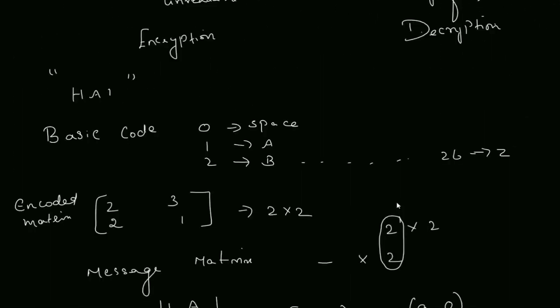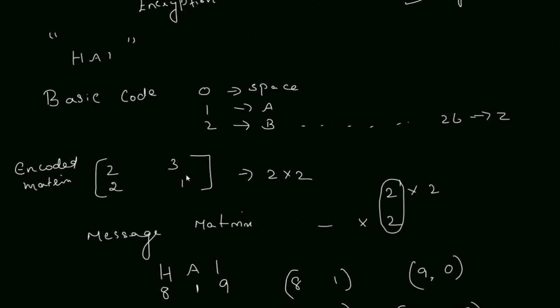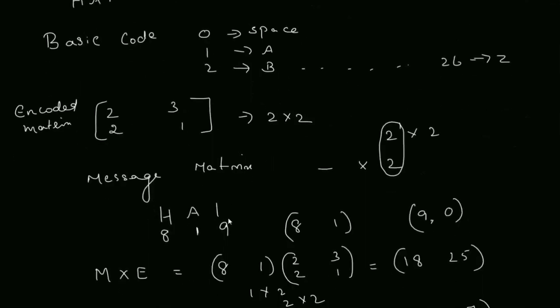What we have done is we took one matrix, the encoding matrix, and the message we have taken. We have given numbers, H as 8, A as 1, I as 9, and grouped them as two matrices of order 1 by 2, because we are going to multiply.